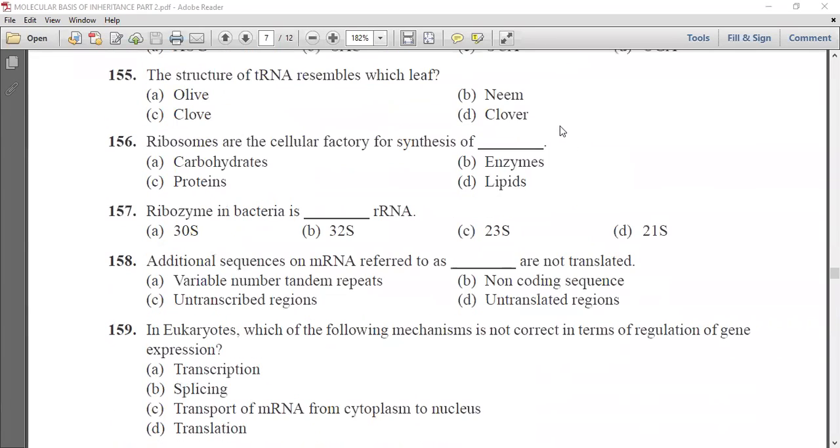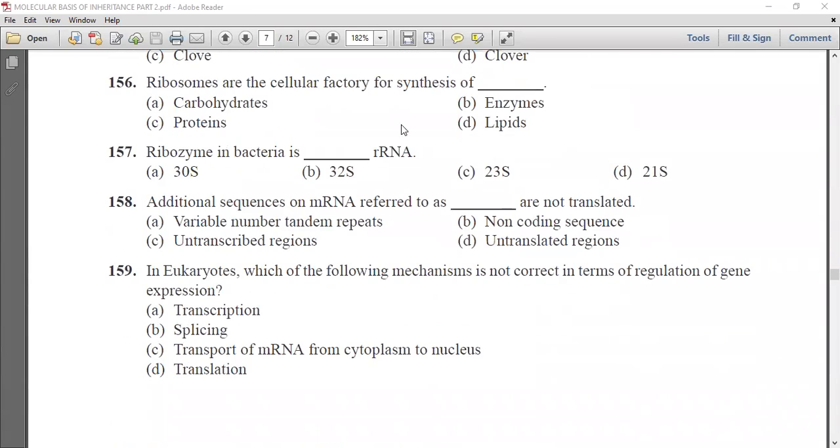Next question is, ribosomes are the cellular factories for the synthesis of carbohydrates, enzymes, proteins, or lipids. We know that these ribosomes are the cellular factories for the synthesis of protein.